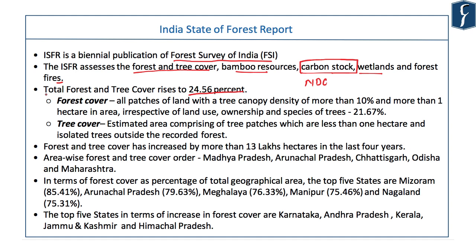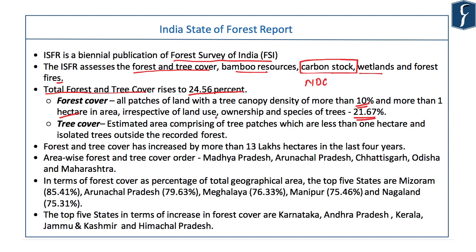24.56% is forest cover and tree cover combined. The difference you must know: forest cover is all patches of land where the tree canopy density is more than 10% and the area must be more than 1 hectare. And that is irrespective of the use, ownership and species of the tree. So the forest cover is 21.67%. The rest of it is tree cover.